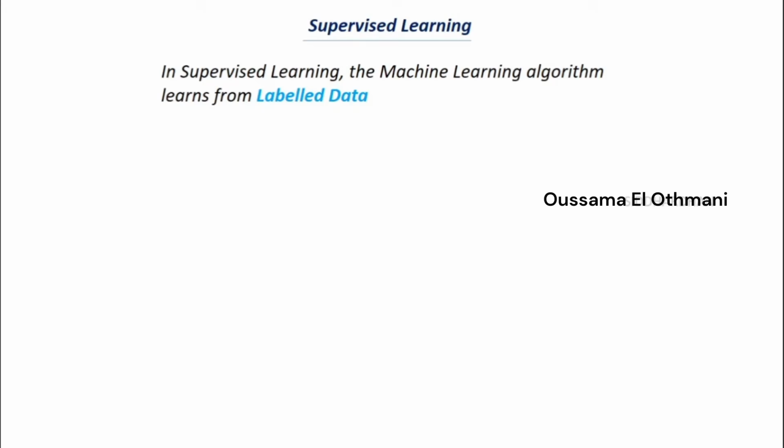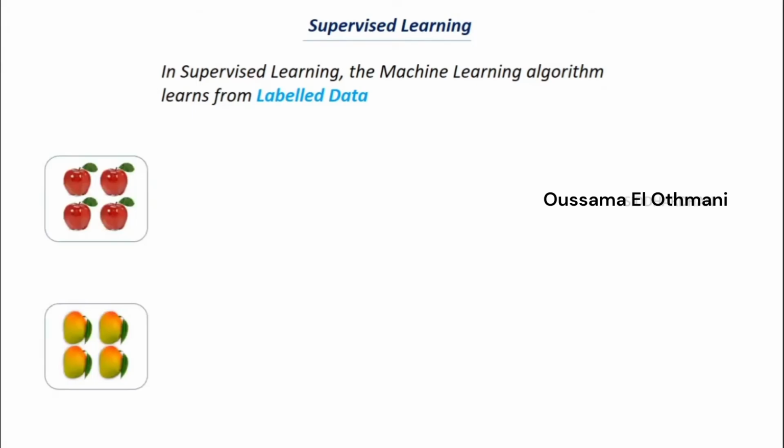Let's try to understand this more deeply with an example. We want our machine learning model to see an image and recognize whether it represents an apple or a mango. In supervised learning, we feed the images of apples and mangoes, and we tell the machine that these images represent apples and these images represent mangoes. The ML model tries to find the relationship between these images and maps it to the labels, apples and mangoes.